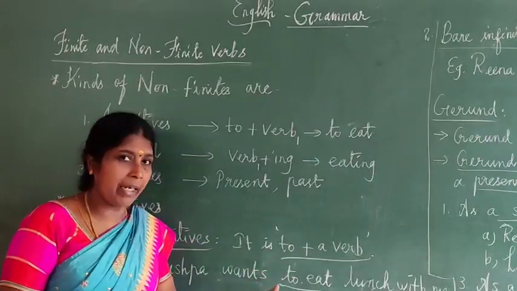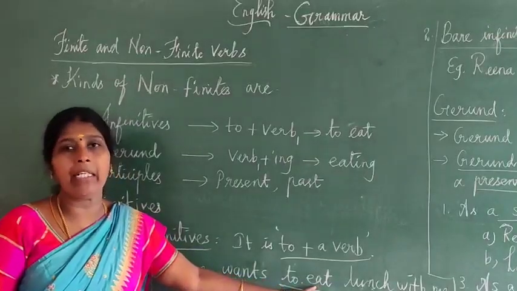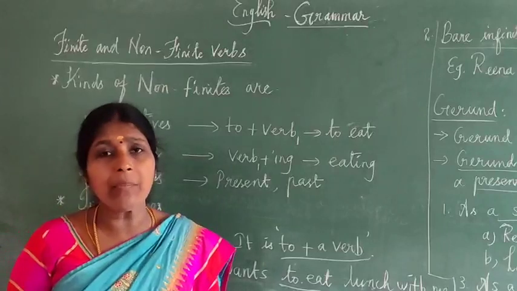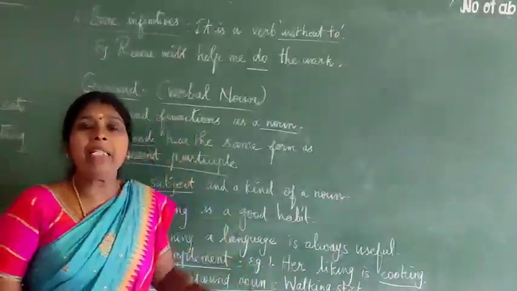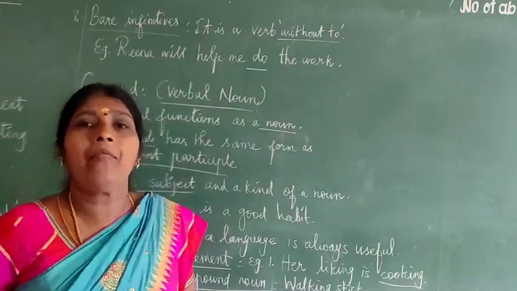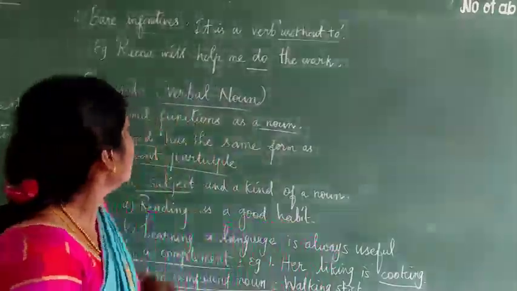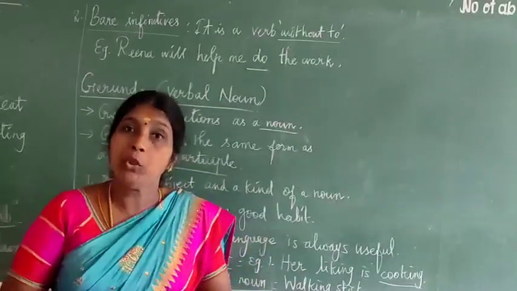That sentence we can see: to plus verb 1. That is the full infinitive. Next we have to see the bare infinitive. What is a bare infinitive? Let's see. Bare means what? Without. I walk barefooted, that means walking without slippers. So here, bare infinitive means without to.